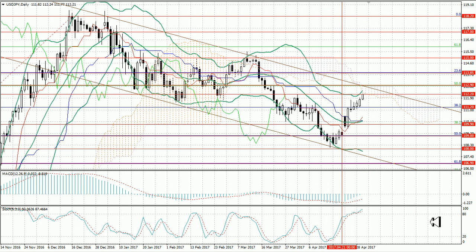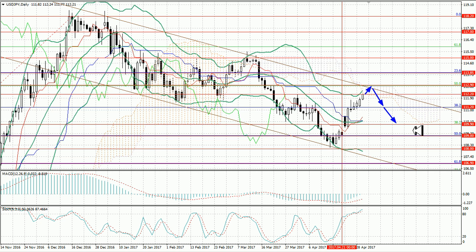The dollar-yen pair continues trading within a descending channel and is currently heading towards its upper border near the level of 112.90. From this region it is likely to reverse and start falling towards the level of 111.20 and 109.90 that coincide with the middle MA of Bollinger Bands.